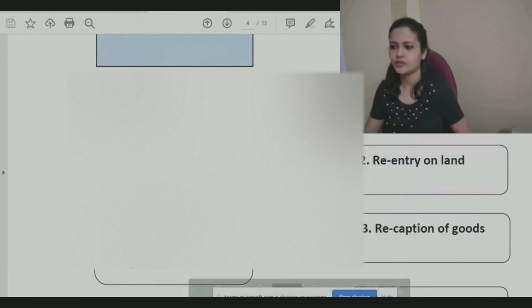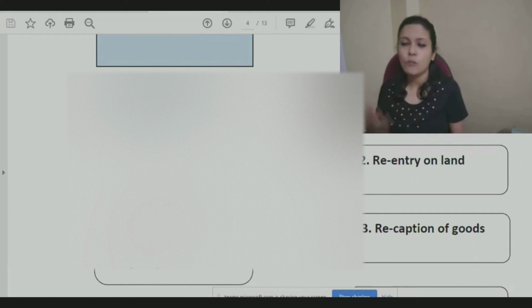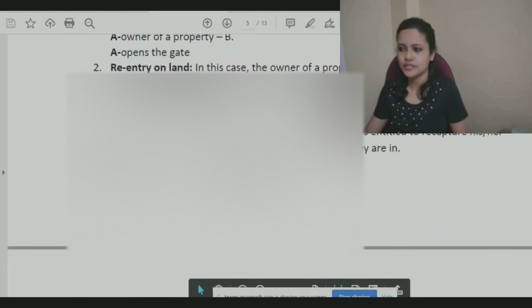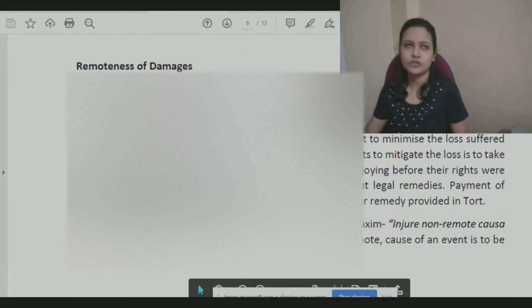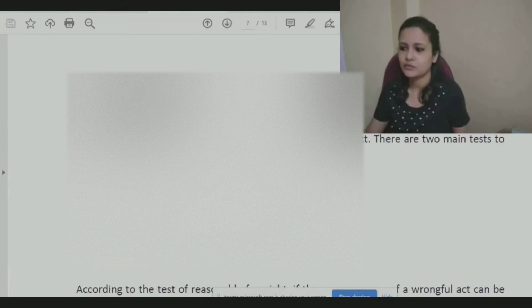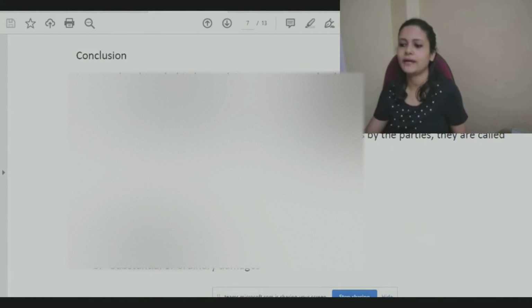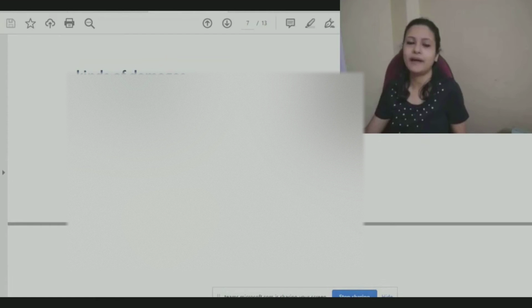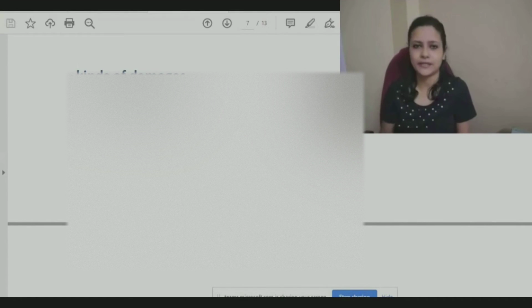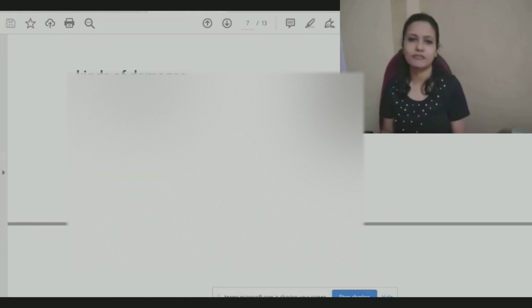Now, as we mentioned, damages is in fact the most common type of relief or remedy granted in case of torts. So there are different types of damages also. Damages means nothing but monetary compensation, which is usually in terms of an unliquidated or not prefixed amount. It will be decided by court only when parties approach the court and file a case. Court will look at different situations and try to fix an amount which will eventually be paid to the victim who has suffered a loss.